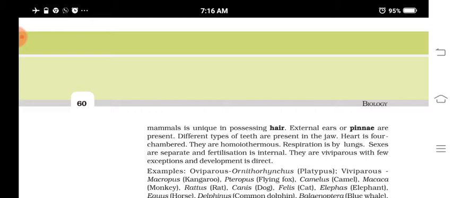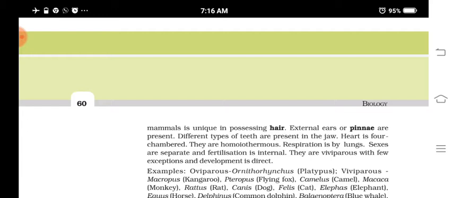Sexes are separate and fertilization is internal. They are viviparous. That is another important feature. What do you mean by viviparous? They give birth to young ones, and the young ones are nourished by the milk of the mammary glands.